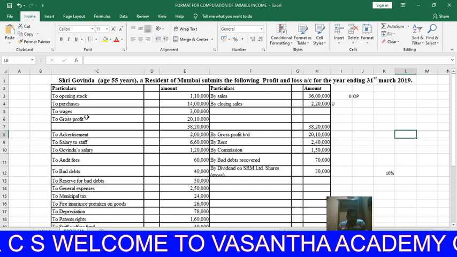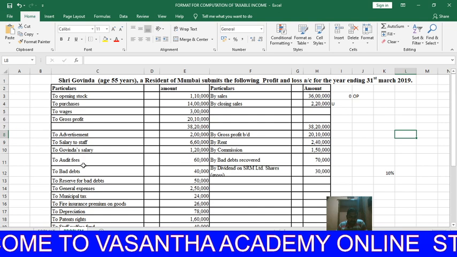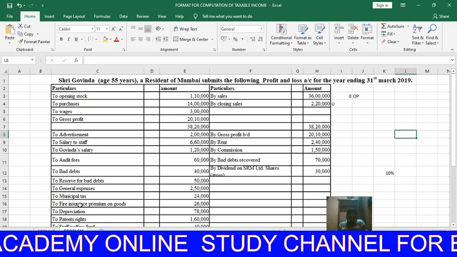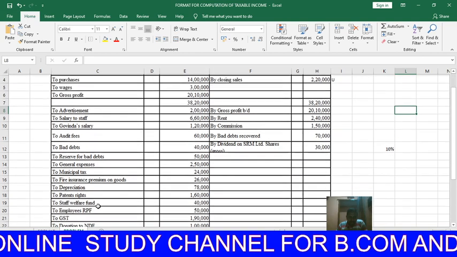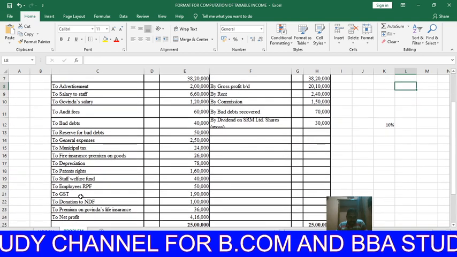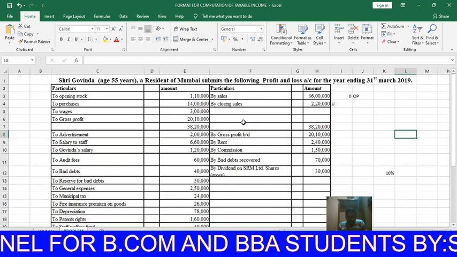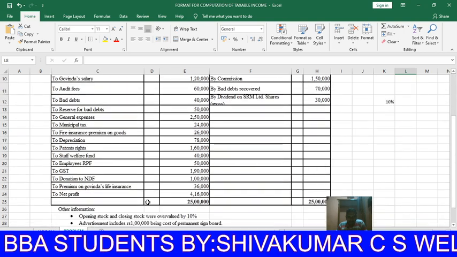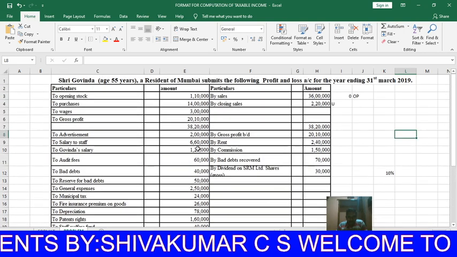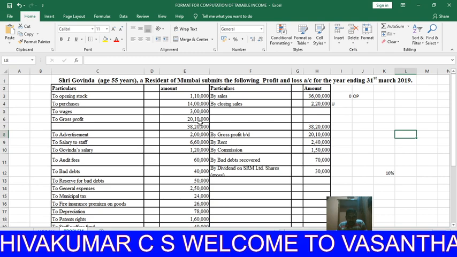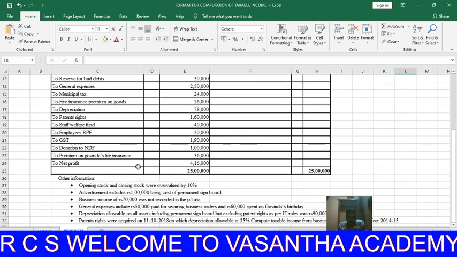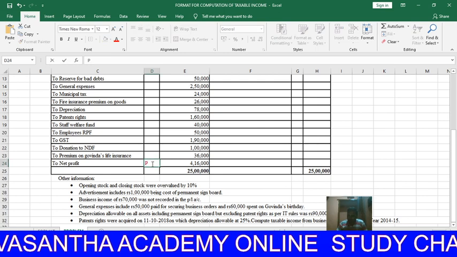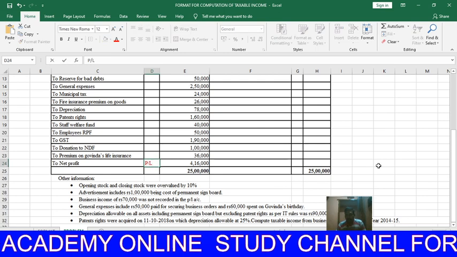Opening stock, purchase, wages, GP, advertisement, salary, audit fees, bad debts, reserve for bad debts, general expenses, municipal tax, fire insurance premium, depreciation, patent, staff welfare fund, employees RPF, GST, donation, premium, net profit, sales, closing stock, GP, net commission, and the gross profit is 20 lakh 10,000 and net profit as per profit and loss account is 4 lakh 16,000. First I mark this as profit and loss account.